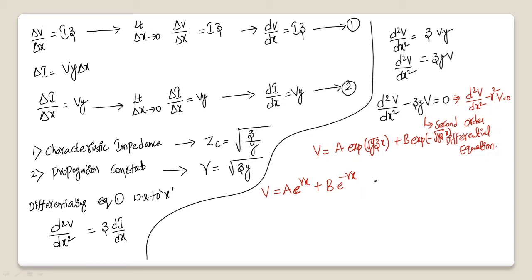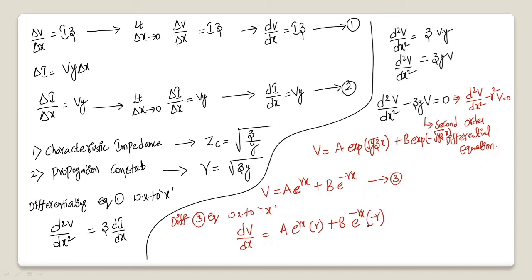Now consider this equation as the third equation. Differentiating the third equation with respect to x, you will get dv by dx as a into e power gamma x, whose differentiation is e power gamma x into gamma, plus b into e power minus gamma x, whose differentiation is e power minus gamma x into minus gamma.